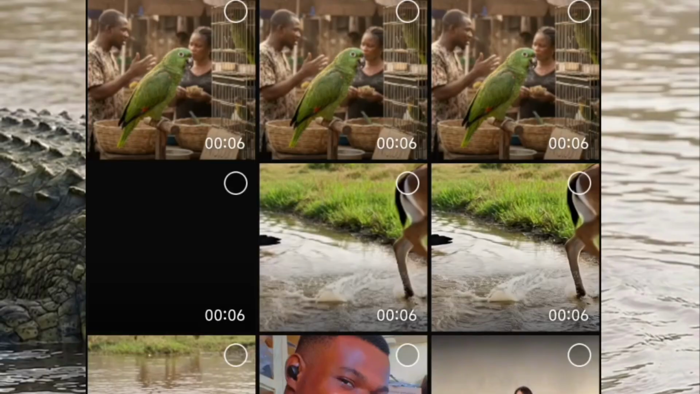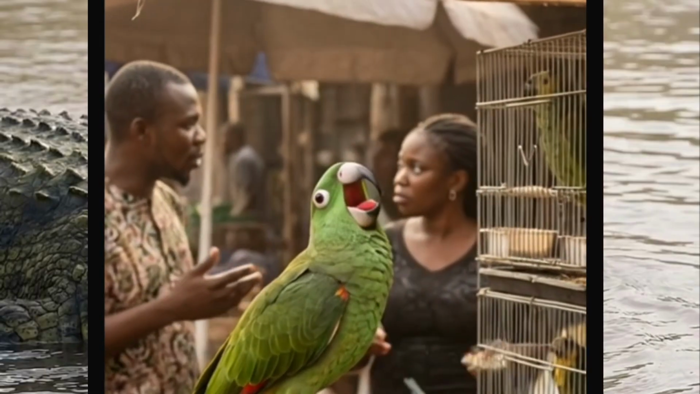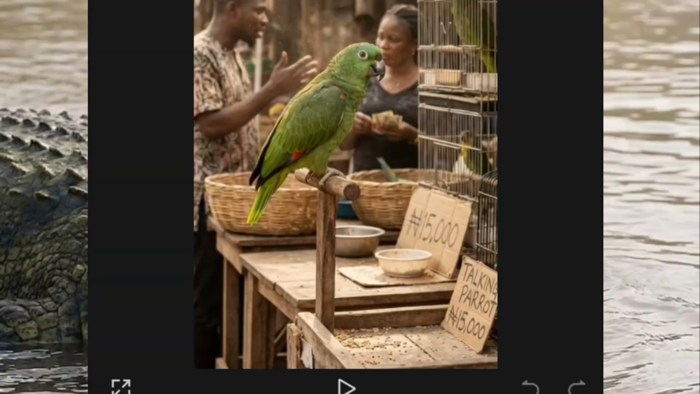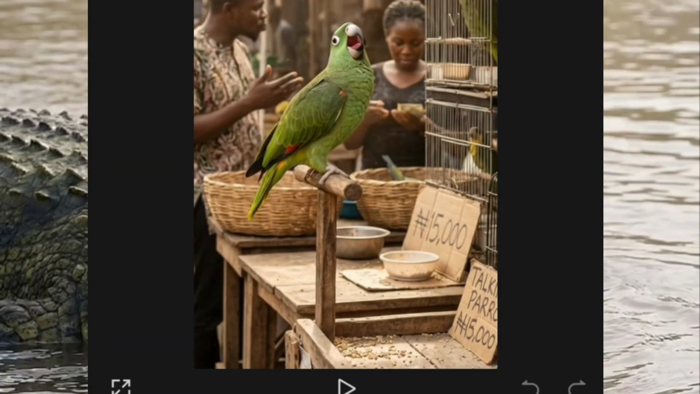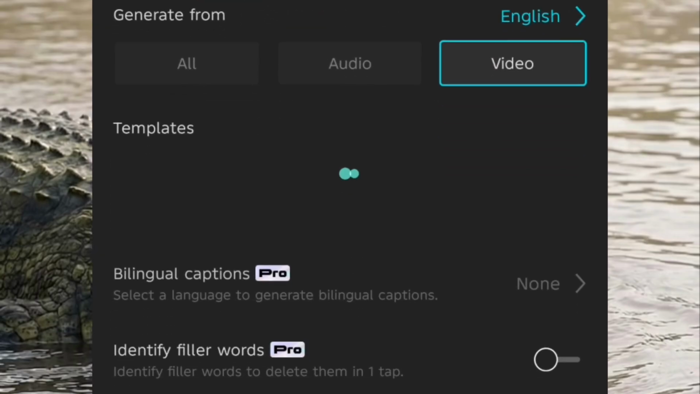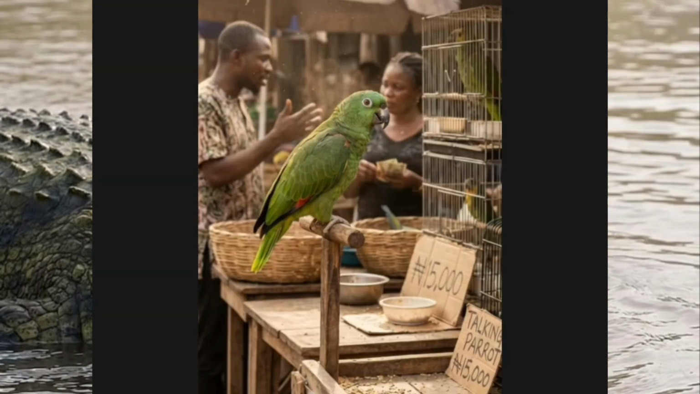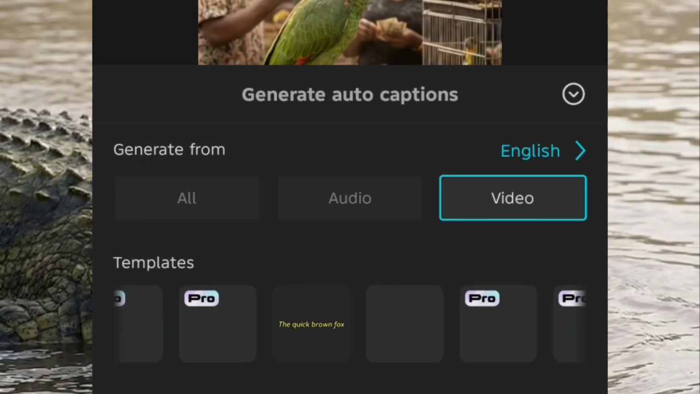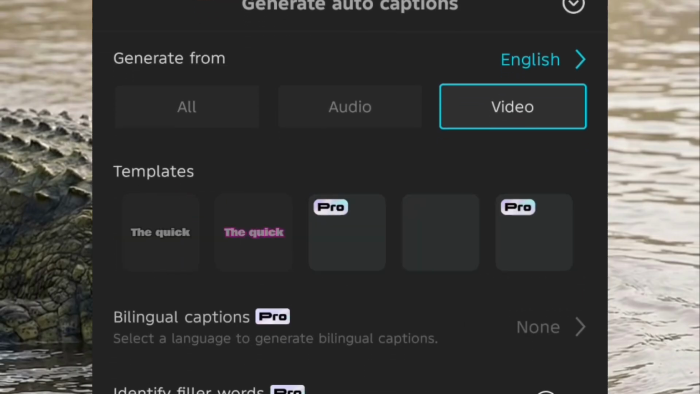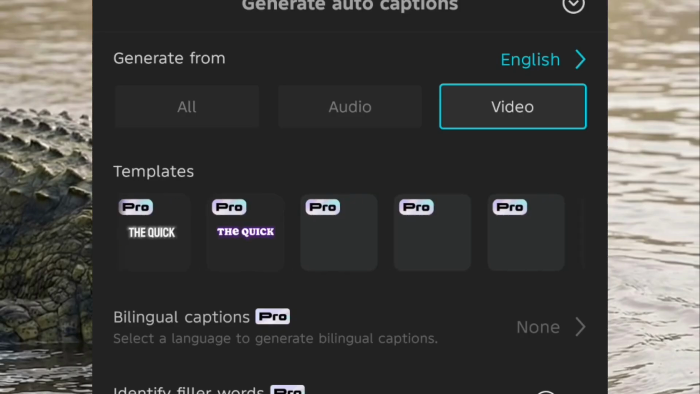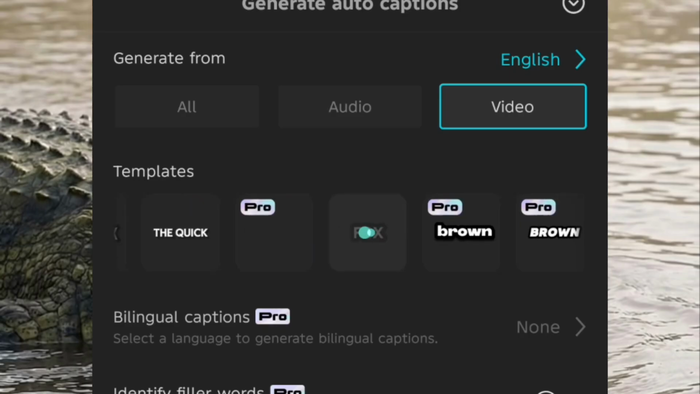Click on your new project. You add your video, and then you can now begin to create captions. Auto captions. Get our text, auto caption. Make use of a bold text. Something bold. And we want to click on generate right there.